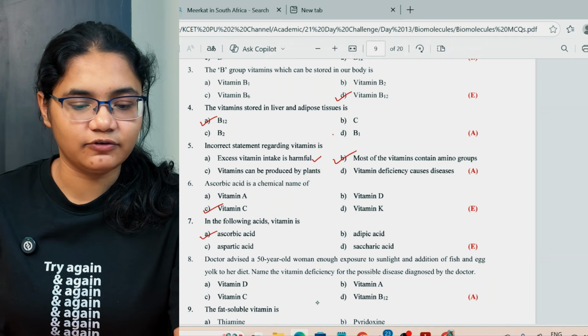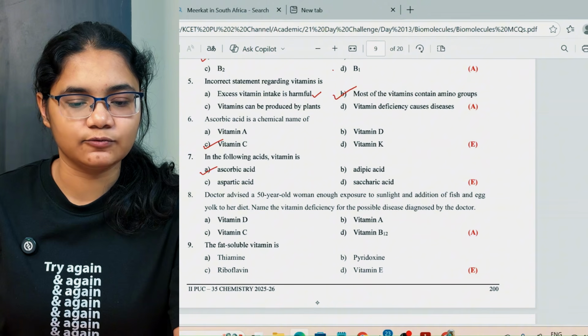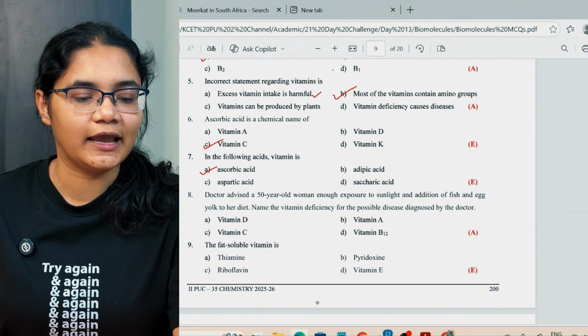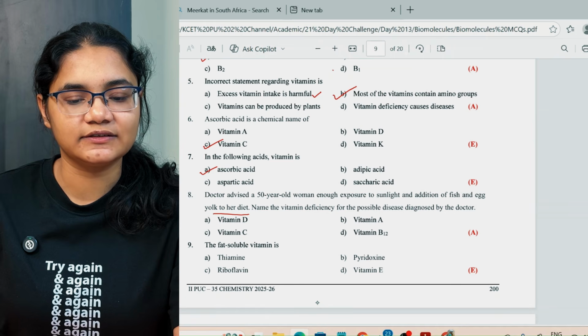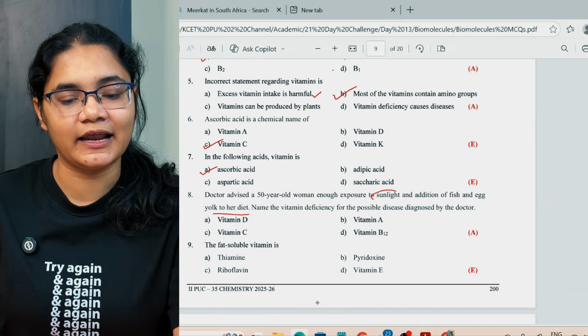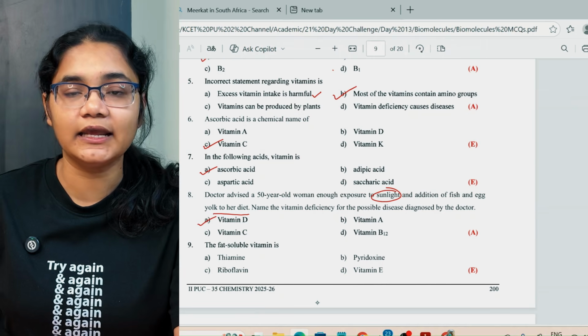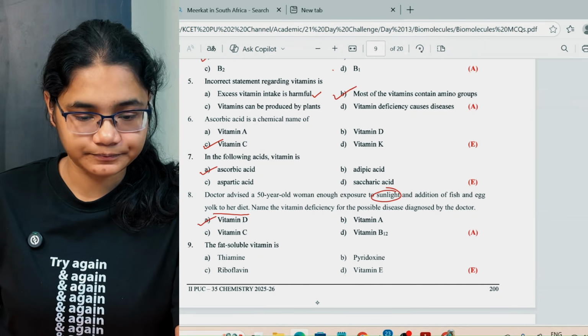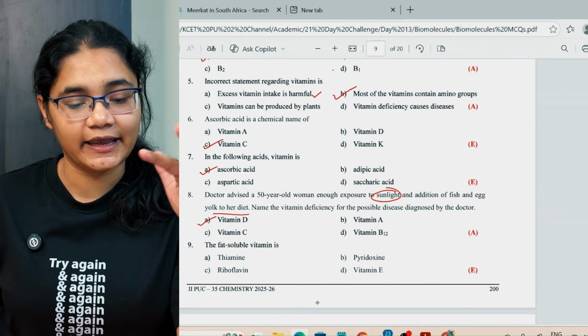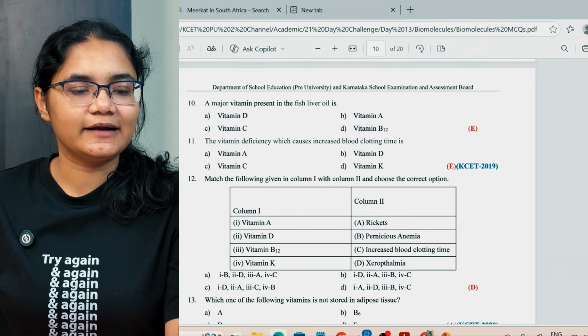The doctor advised a 50-year-old woman enough exposure to sunlight and the addition of fish and egg yolk to her diet. Name the vitamin deficiency for the possible disease diagnosed by the doctor. Now here sunlight is mentioned, that is vitamin D. So option number A. The fat soluble vitamins are again A, D, E and K. So vitamin E here.